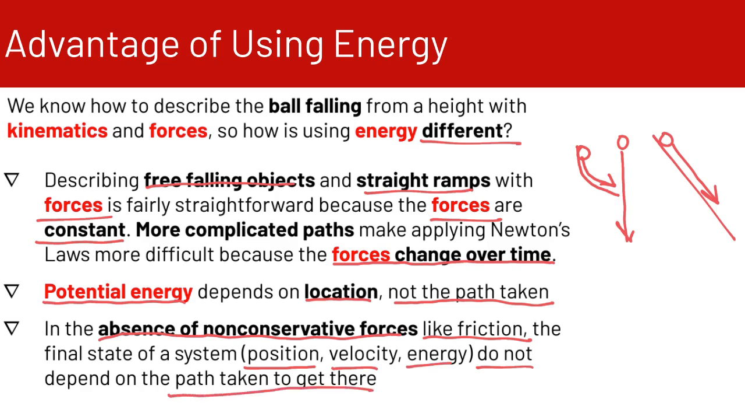So it doesn't matter that the ball rolling down this ramp is curved. All that matters is that it went from this point to this point. So we can use energy to figure out things like the velocity at the bottom of the ramp rather than using kinematics or forces, because in a situation like this with a curved ramp, forces and kinematics would be difficult to use, whereas energy is much more straightforward.